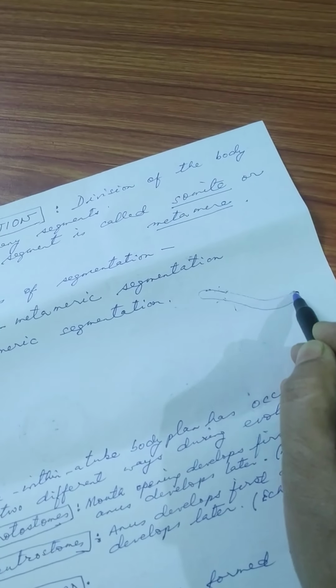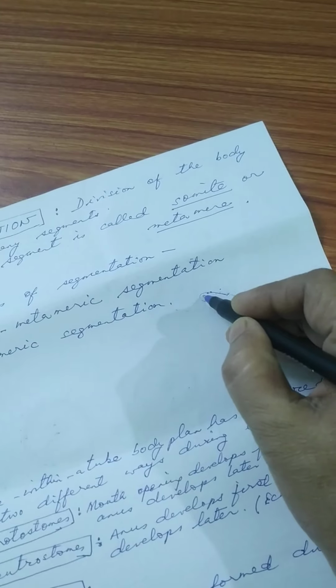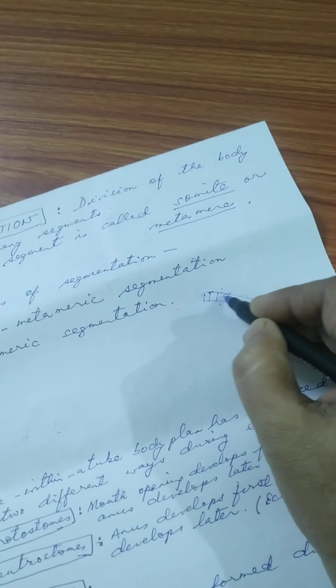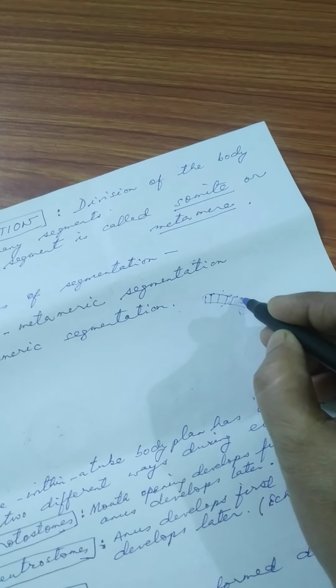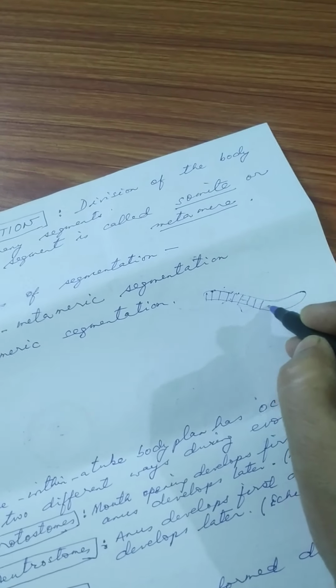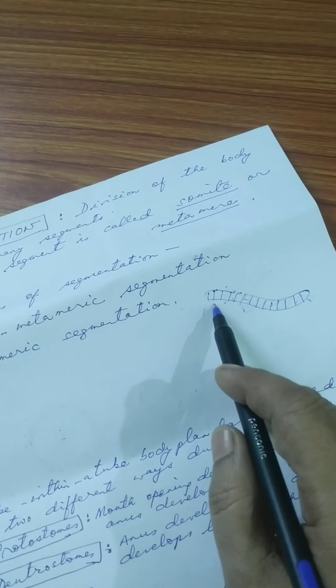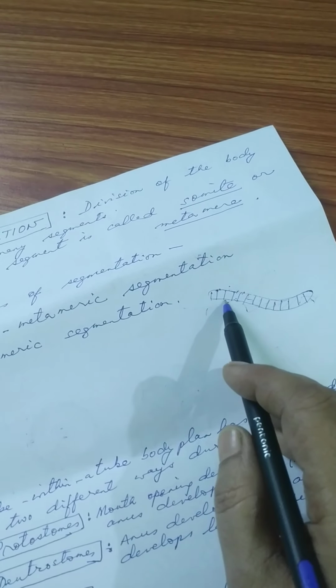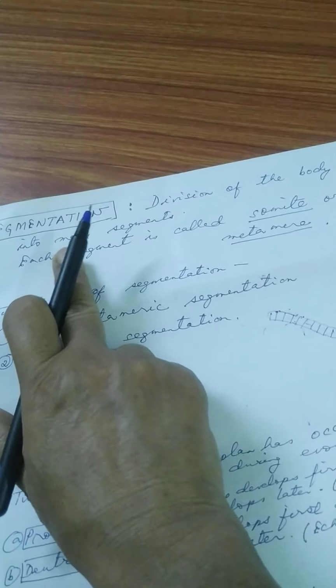The body of the animal is divided into many segments. These are the segments. So division of the body into many segments is called segmentation.